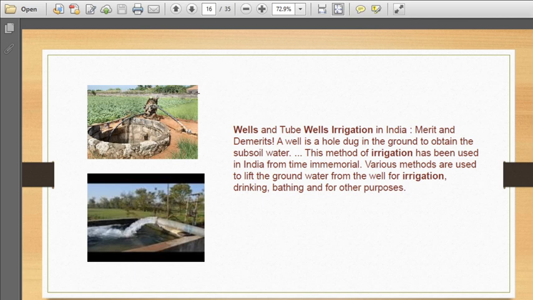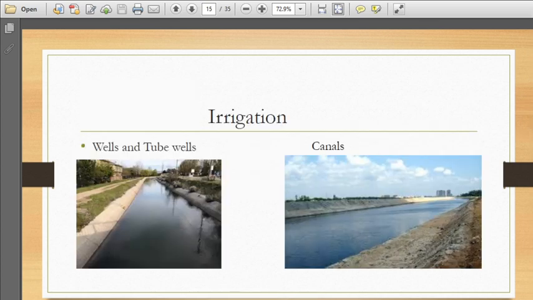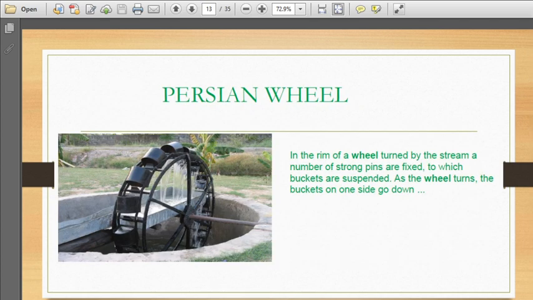This is the picture of wells and tube wells. We have also seen the picture of the Persian wheel, which is also used for irrigating the fields. These buckets take out the water from the well and then this water is supplied to the field.